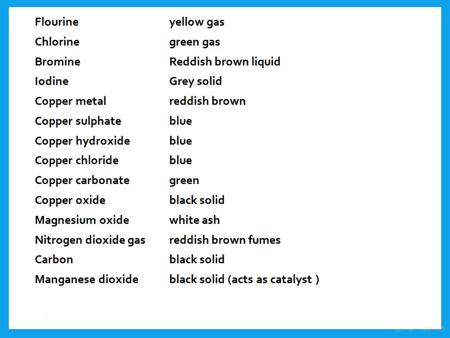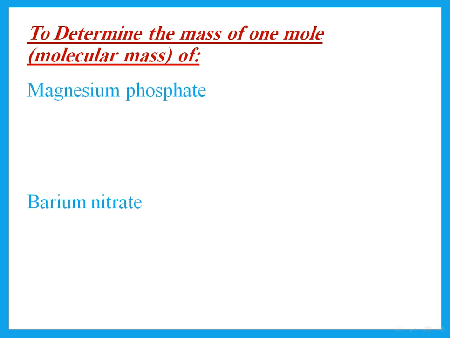Nitrogen dioxide gas is formed if you heat a nitrate. So this is a reddish brown fume. Carbon is a black solid that you could get from incomplete combustion. And manganese dioxide is a black solid that we use as a catalyst for breaking down hydrogen peroxide. So very quickly, let us go over this. The chemical calculations, please revise it. You get questions about this in both papers.